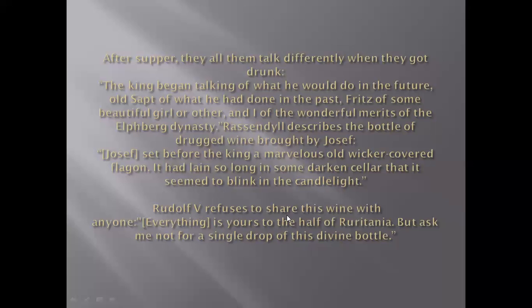Rudolf V refuses to share this wine with anyone. After getting a taste of it, he becomes so amused, and it was so delicious in taste, that Rudolf announces that he would not give even a single sip of it to anyone. So he says, everything is yours to the half of Ruritania, but ask me not for a single drop of this divine bottle. He calls that bottle divine because it was so pleasurable and so tasty, and he enjoyed it a lot. And for this, he praises his brother.